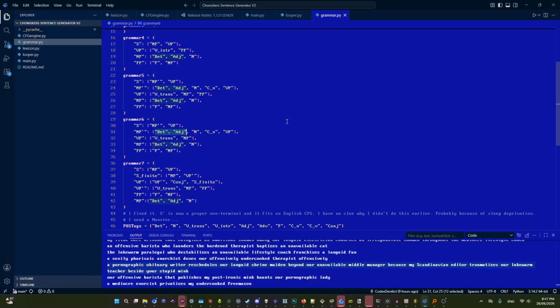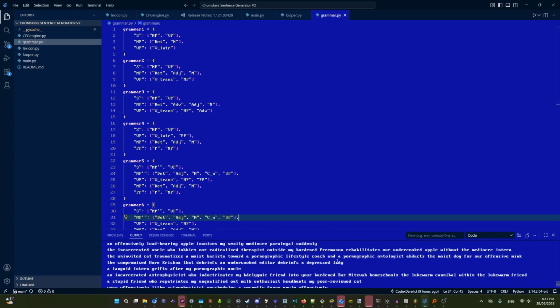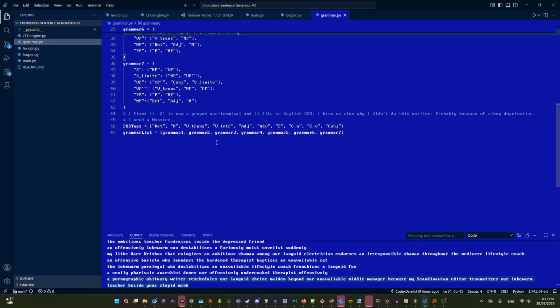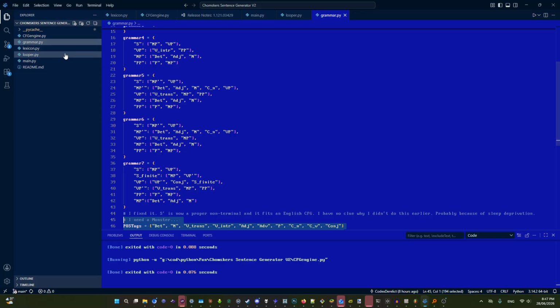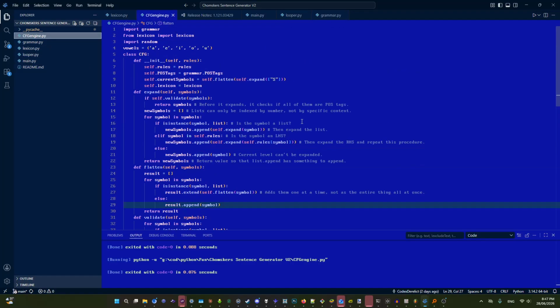But the thing is, I think that the conjunction right here should not belong in NP. But so it goes. It still generates these fun, funny sentences. In any case, let's get to the CFG engine itself, because this is really the main thing.